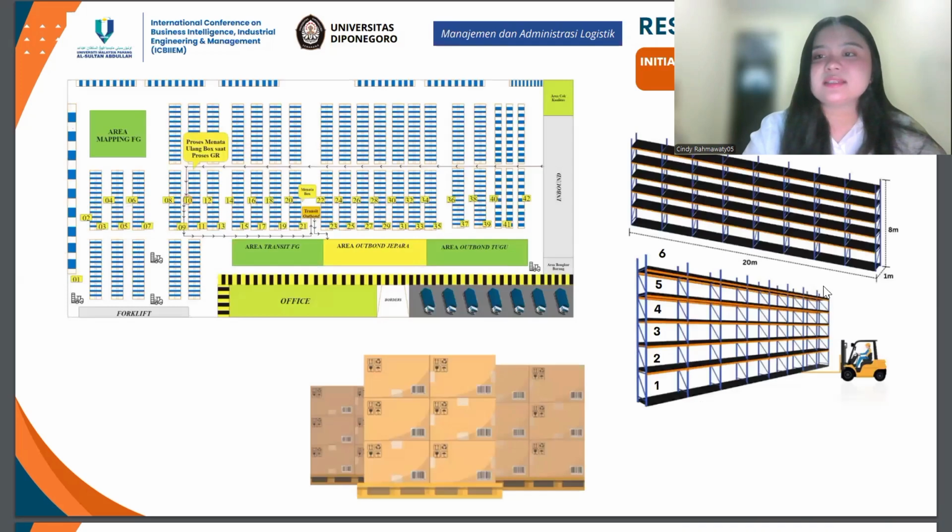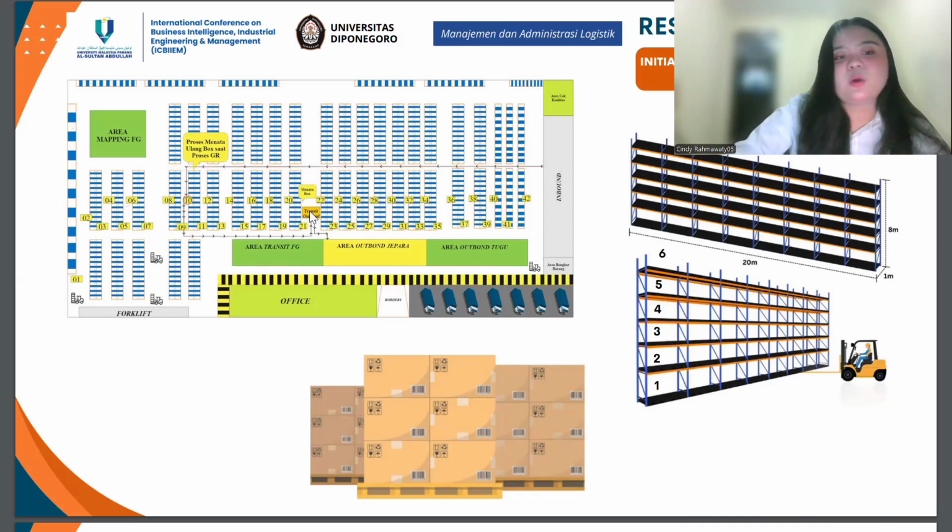Next, this is about the initial layout and initial shelving of material protectors. The initial layout of material protector storage is interpreted into the drawing shown here. First of all, material protector is received from the entrance to perform the procedure here. After that, the driver will deliver the goods from the entrance to shelves 9 and 10. The process that occurs is that the box is about to enter the shelf.